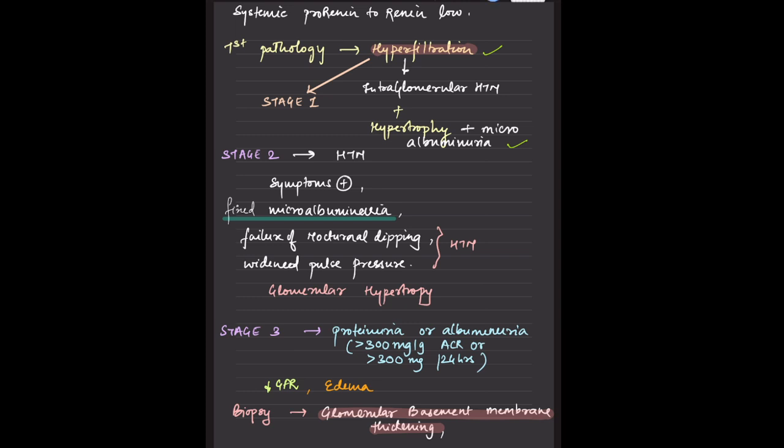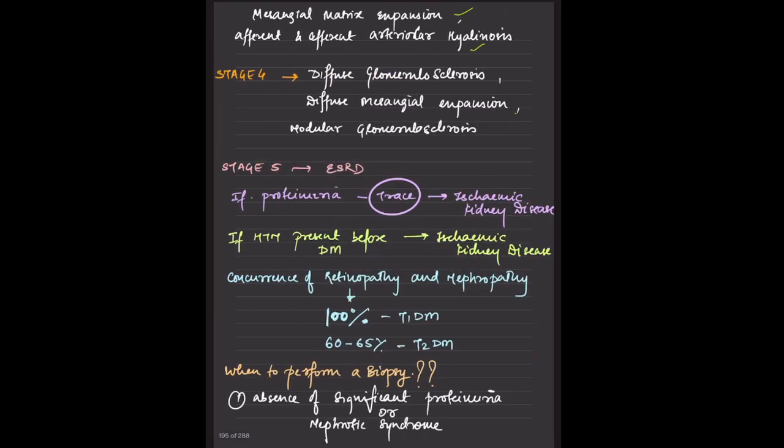Then on the biopsy, there will be thickening of the glomerular basement membrane, and there is expansion of the mesangium with efferent and afferent arterial hyalinosis. When stage 4 is reached, there is nodular glomerulosclerosis, that is Kimmelstiel-Wilson. Then there is diffuse glomerulosclerosis, and there is diffuse mesangial expansion as well. And stage 5 is end-stage renal disease.